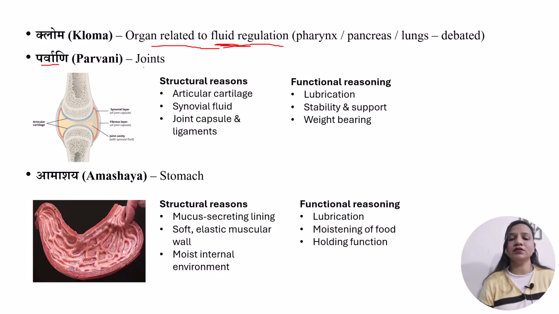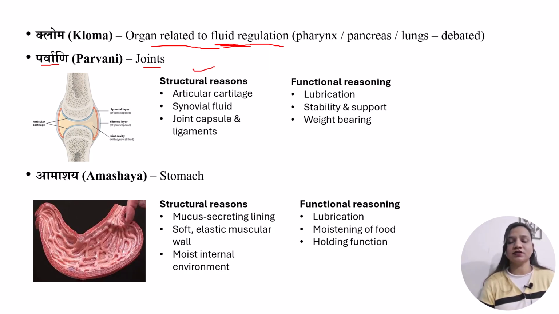Okay, the next one is Parvani. Parvani means joints. Joints can also be considered as a location of Kapha dosh because the joint structure, its lubricative function, its stability-giving function and smooth movements are also maintained by Kapha dosh. So again we'll be discussing two reasons: first is structural, and second is functional.